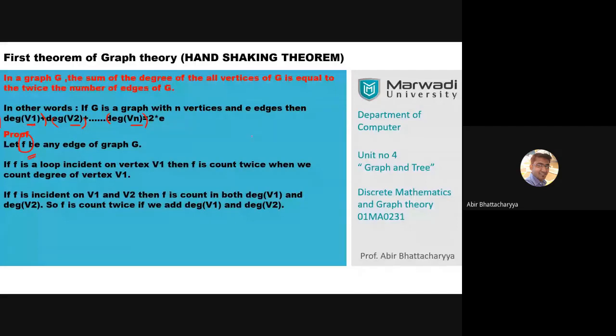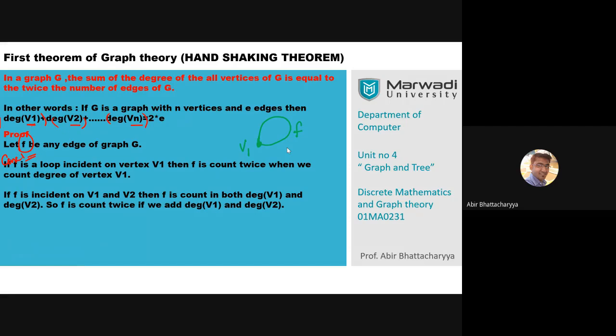So case number 1: we have taken that f is a loop incident to a vertex v1. You know what is the meaning of a loop, right? Suppose this is your vertex v1, and a loop means an edge starting from this vertex and ending at that same vertex only. So this is f. So the first case is that f is a loop.